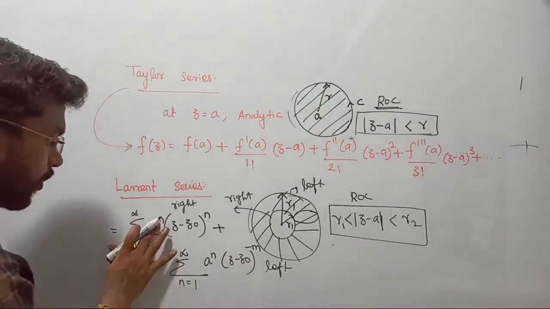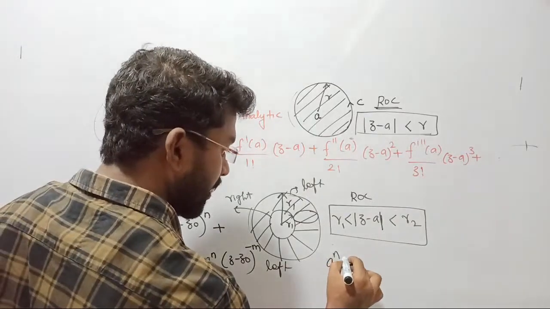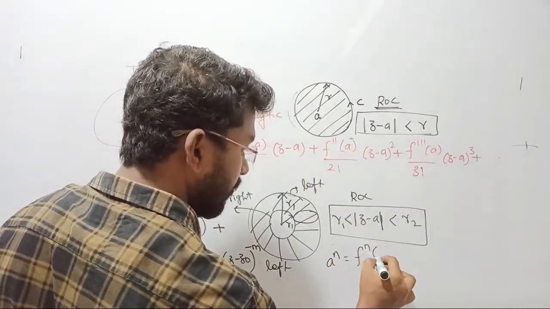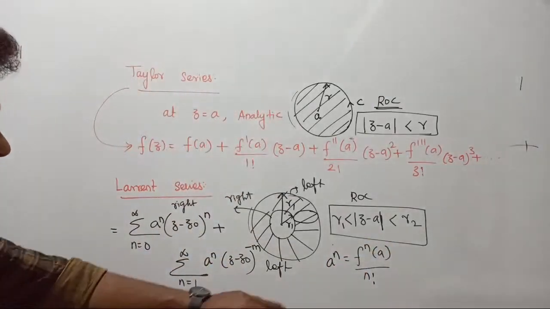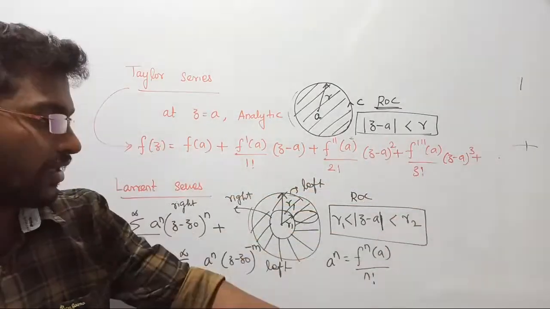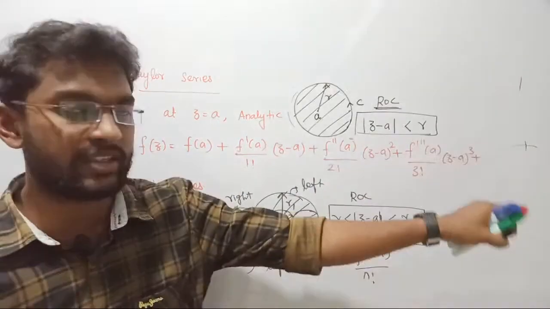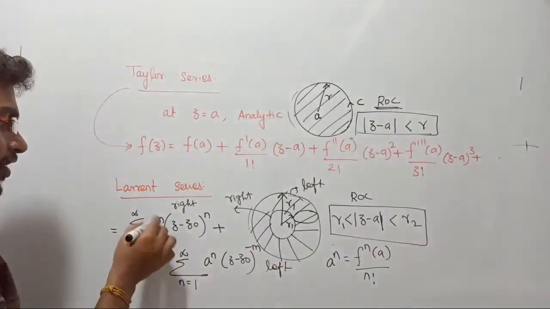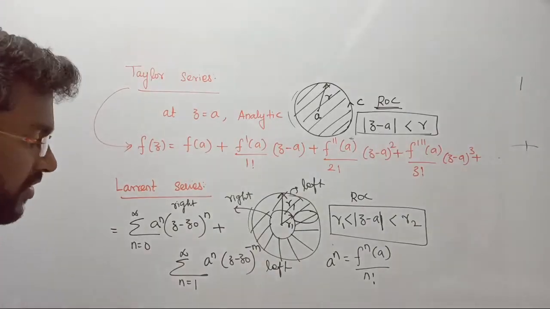Here, let us define a separately. Here a power n can be simply written as the nth derivative of f at a upon n factorial. That's all. Now if I replace a power n with this value, you will get this series. If you put n as 1, 2, 3, 4, 5, 6 and keep going, this series is being expanded here. Clear? That is the value of a power n, and that is how we are expanding the Laurent series from the Taylor series. I hope things are clear to you all.